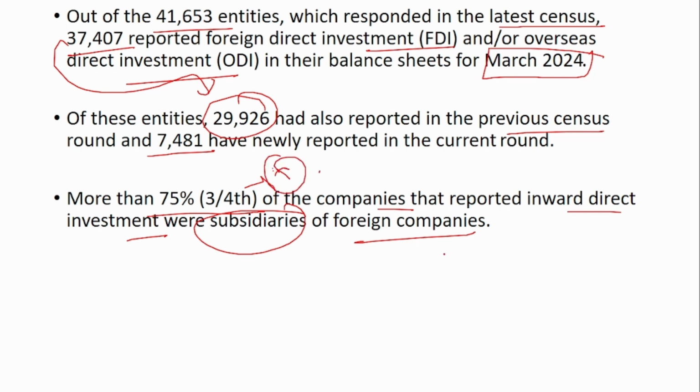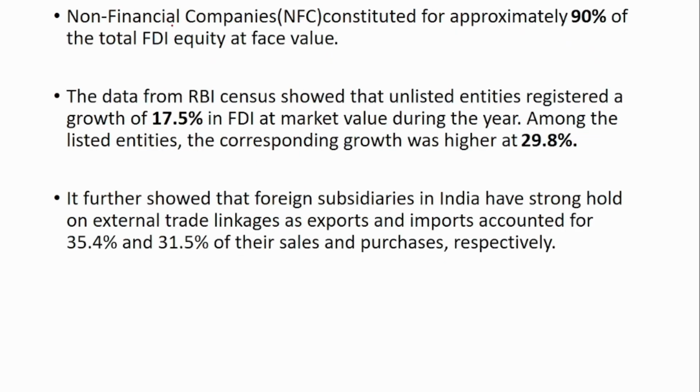This census generally talks about the FDI investments. Non-financial companies constituted approximately 90% of the total FDI. The data from the RBI census showed that unlisted entities registered a growth of 17.5% in the FDI, and the listed entities have shown a growth of 29%. So unlisted have shown 17% and the listed have shown a growth of 29%.